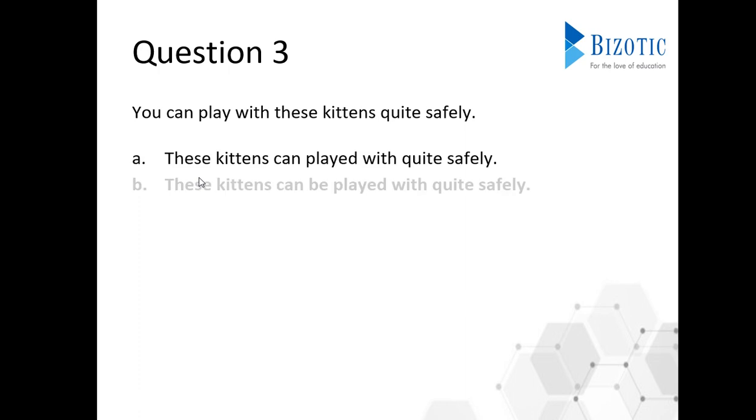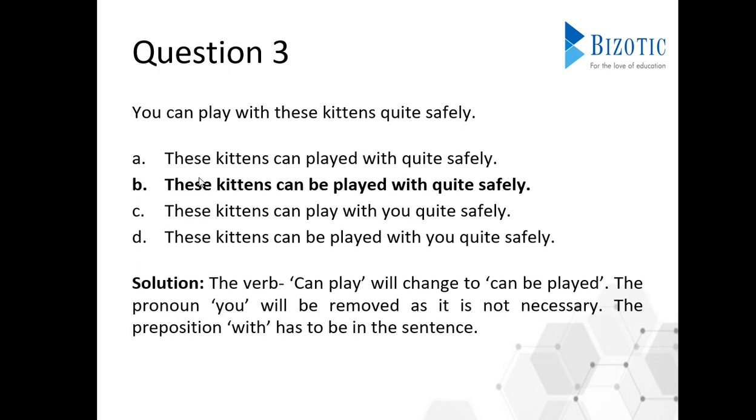So let's solve the third question. First of all, the verb that we have here, can play, needs to be changed to can be played because we are changing active to passive. So can played will become can be played, and can be played is only present in option B and option D. And the only difference here is we can just remove this word you because it is not necessary.